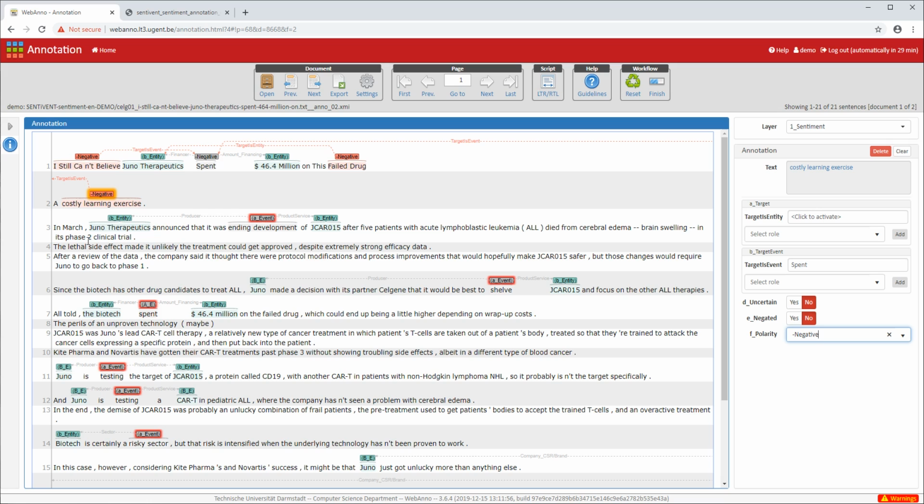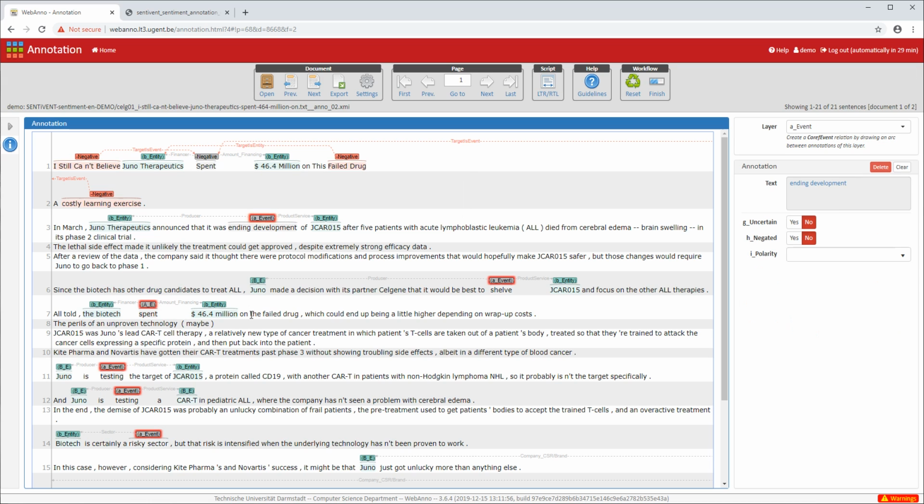So we do have pre-existing event annotation here. So we have to start off with handling that. We double click to select it. And we have to determine its polarity. So its polarity is probably negative because ending development of a drug for a biomedical company is not a good thing. And we annotate polarity, negative polarity from the drop-down menu, and then we're done with this event annotation and we can click clear. Now we have to look for new sentiment expressions.